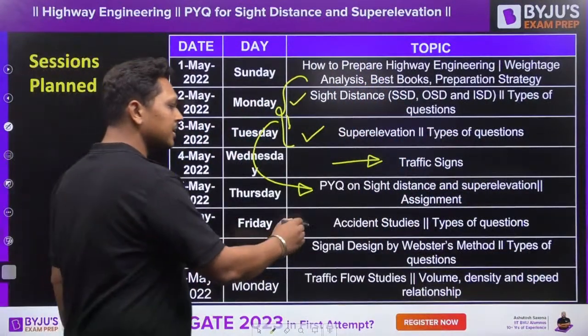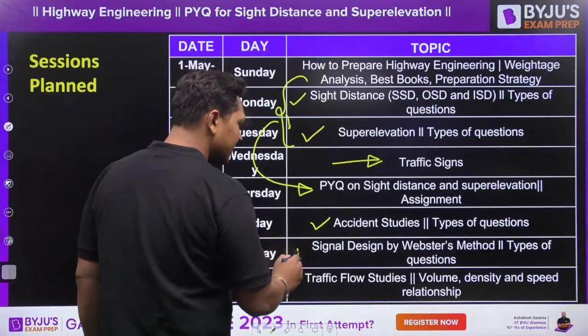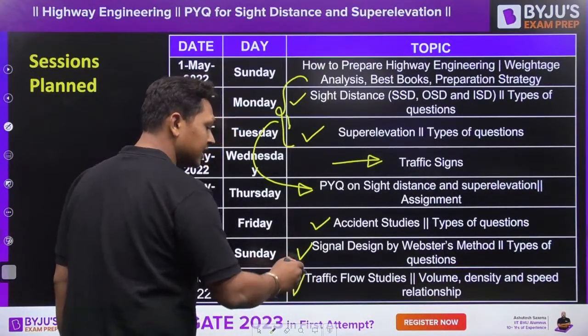After this, I will also be coming up with accident studies, signal design by the Webster method, and traffic flow studies.